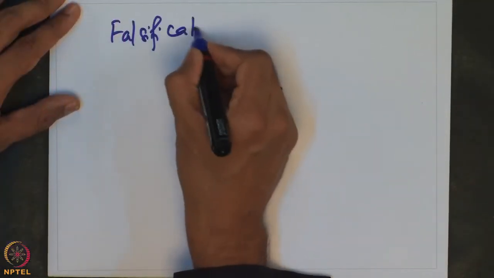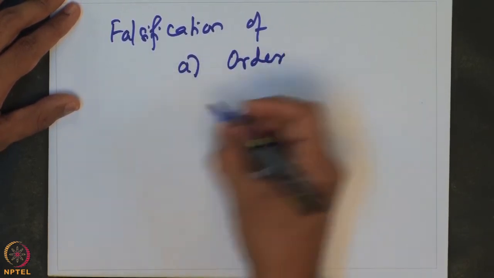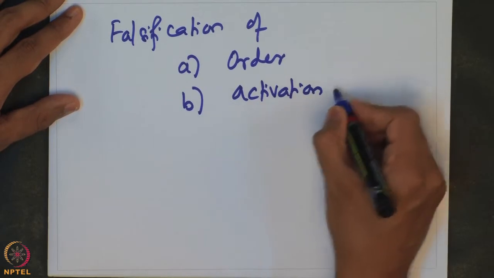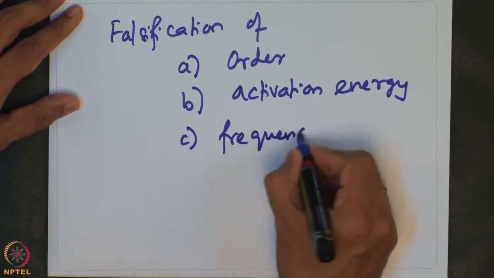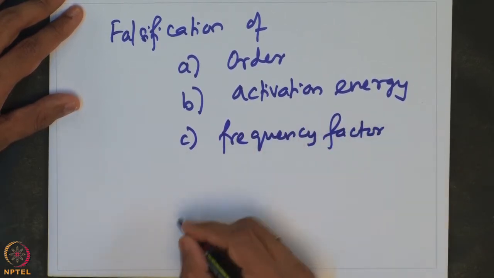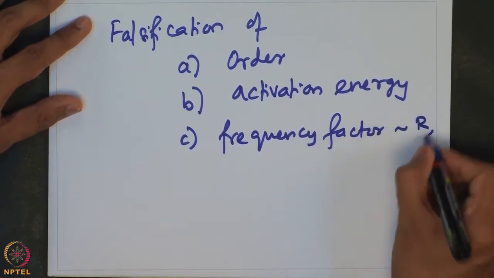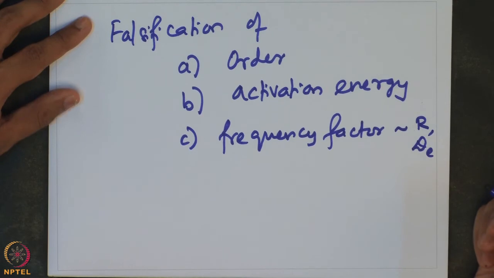So, therefore, there is falsification of all three aspects of the kinetics: A, the order of the reaction, B, the activation energy, and the frequency factor. In fact, the frequency factor falsification is a function of the radius of the catalyst pellet and the effective diffusivity of the species.